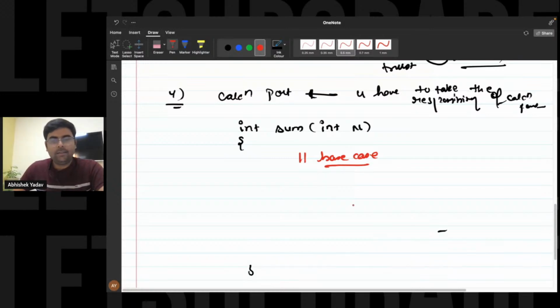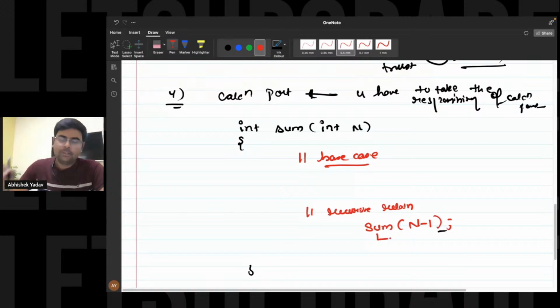Recursive relation is, you are saying, in order to calculate the sum of natural numbers from 1 to n, please first go and calculate the sum of natural numbers from 1 to n minus 1. And this responsibility, the responsibility of the smaller and similar subproblem, you are giving to the recursion.